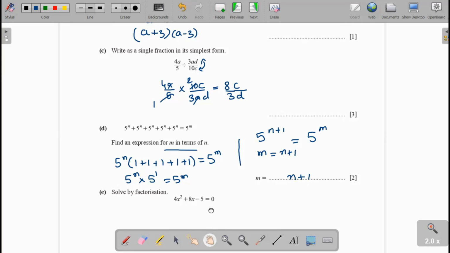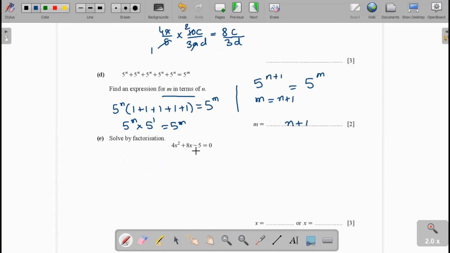Okay. Now part E, 4x² + 8x - 5. Let's try it. Firstly, we multiply the coefficient of x² by the constant. We get -20. Now we make the factors of 20: 2 times 10 is 20. These two factors we use here for mid-term splitting. Here we write it as 4x² + 10x - 2x, which gives 8x, and when we multiply, we get -20.